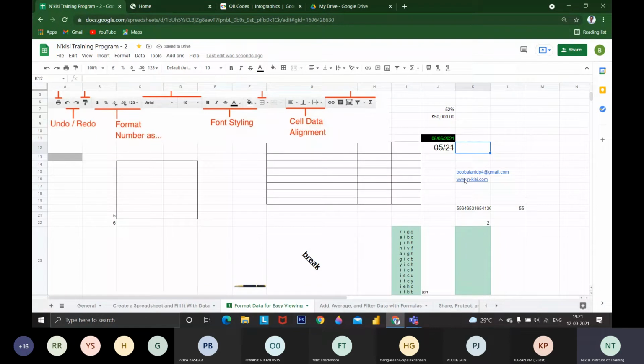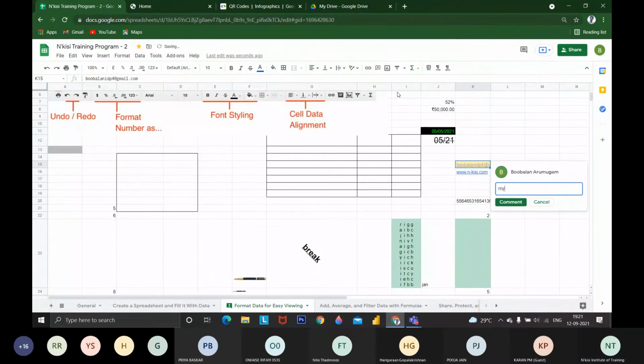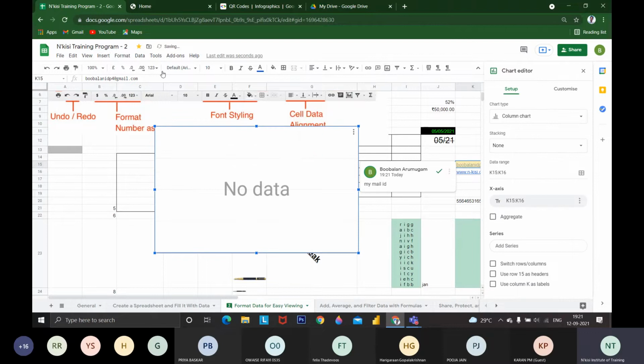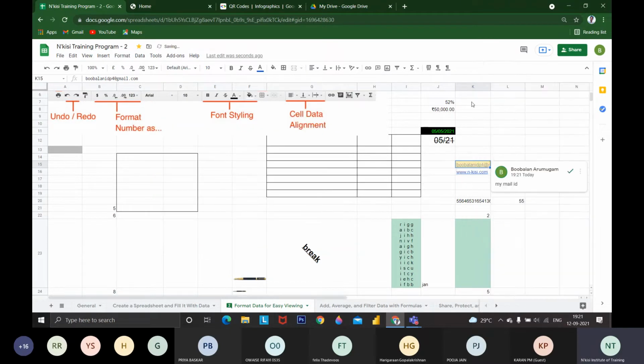Okay, if you mention HTTPS, it will directly know that it is a hyperlink, so it will be made into a link. This is the option for inserting a comment. As I said in the previous sheet, if I want to mention a comment here, like my mail ID, I can mention the mail ID. Or if I want to insert a chart, instead of going to the chart there, I can insert the charts here. Whatever the shortcut keys are, you can use them.